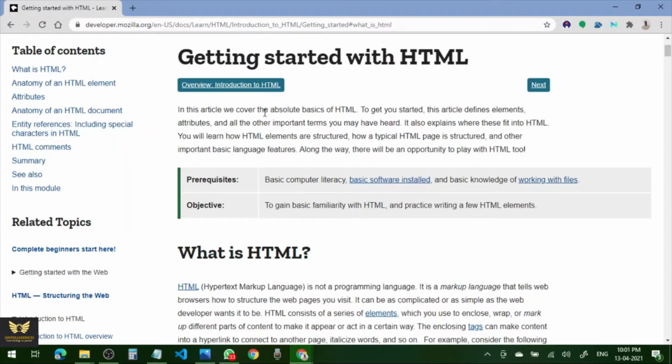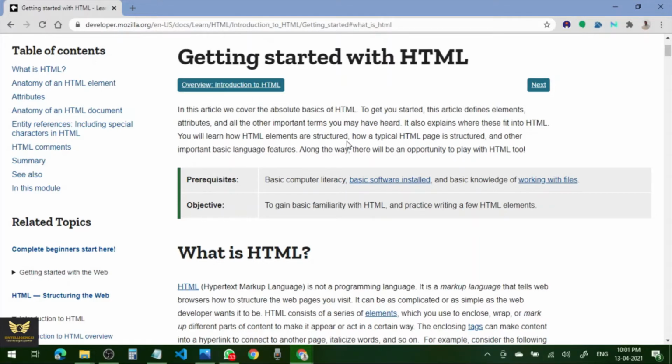Here the website says, in this article we cover the absolute basics of HTML. To get you started, this article defines elements, attributes and all other important terms you may have heard. Here elements, attributes and other terms can be learned in the first basics of HTML. It also explains where these elements and attributes fit into HTML, and you will learn how HTML elements are structured.